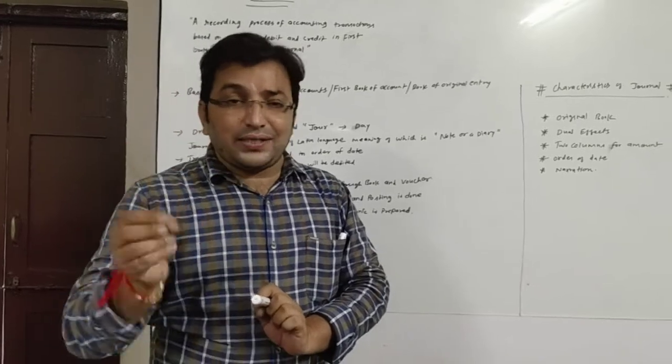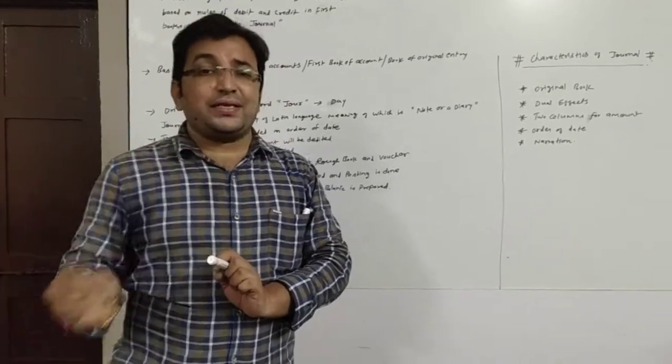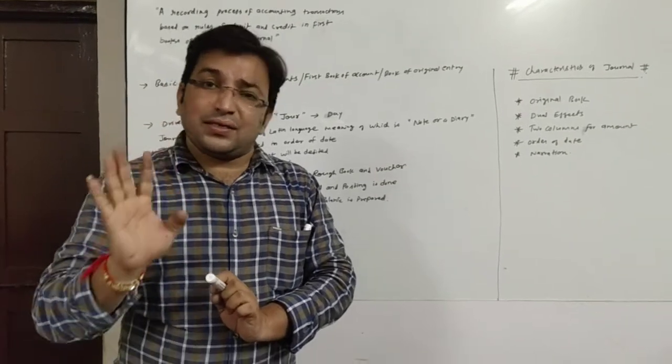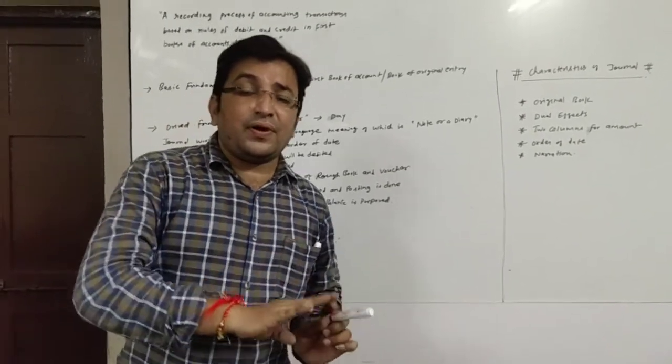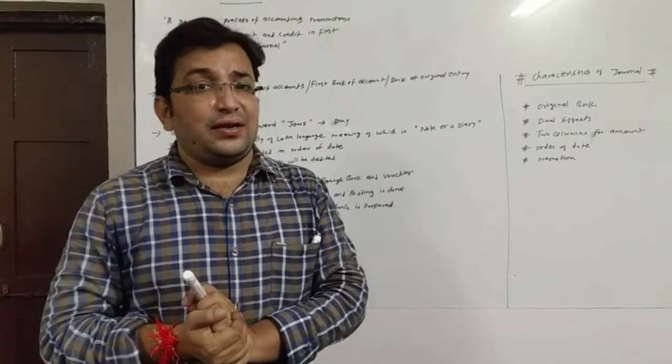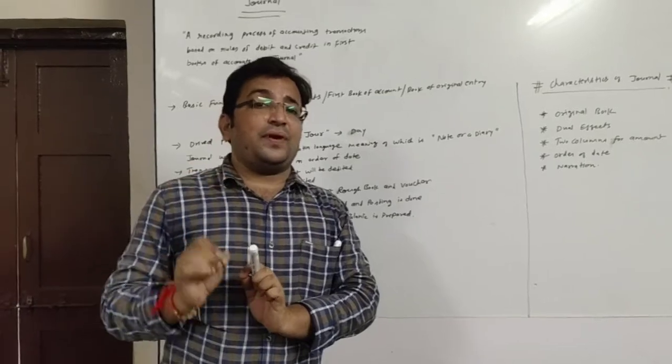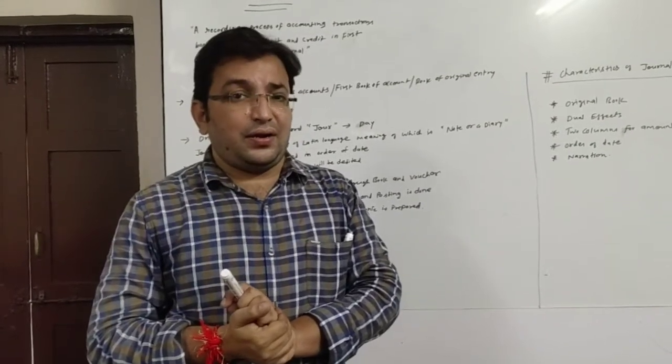No doubt, as and when transactions take place, normally they are recorded in rough book. But rough book is not a book of account. It is just a rough book. And from rough book, transactions are recorded in journal. So journal is a what? A first or basic fundamental book where transactions are recorded.